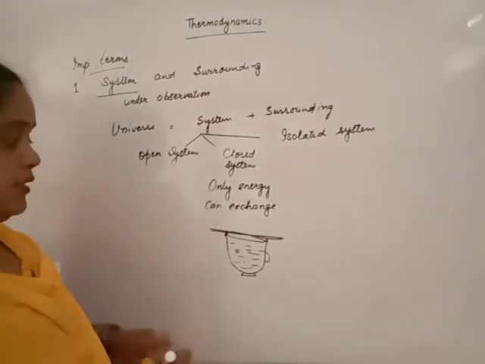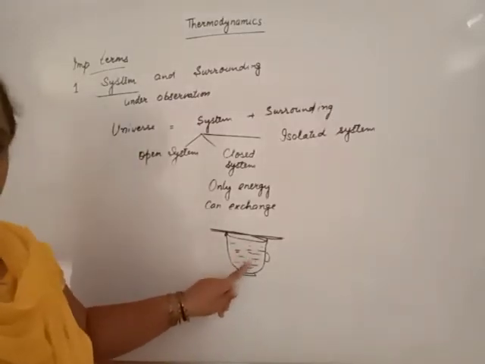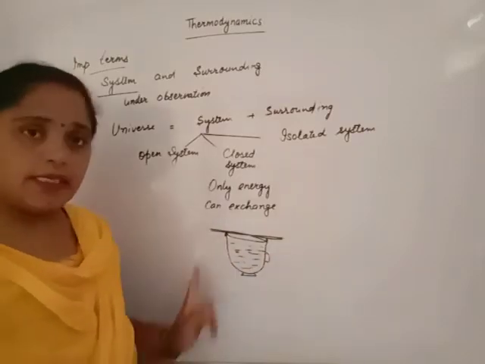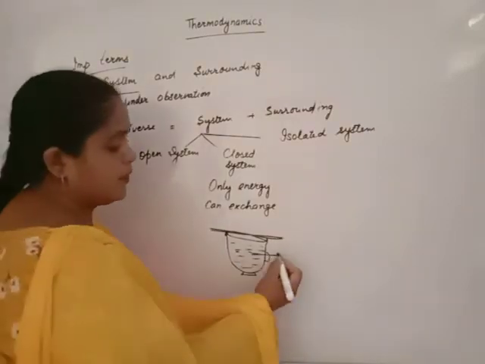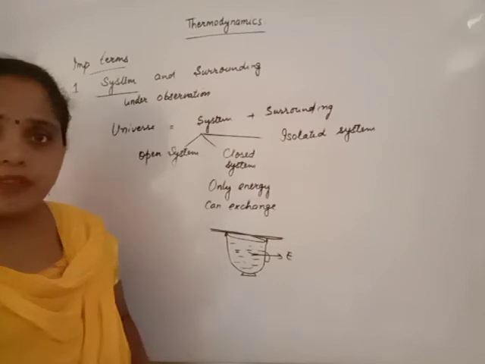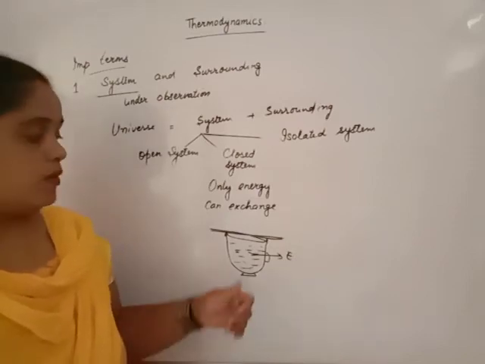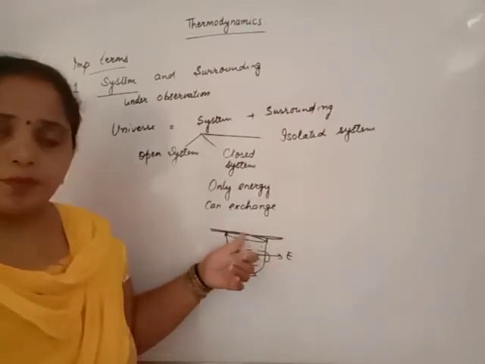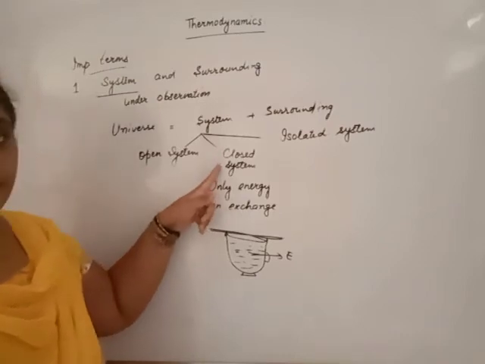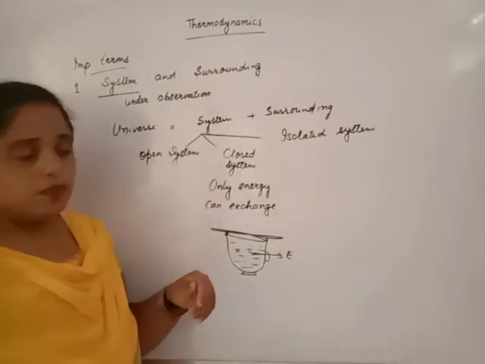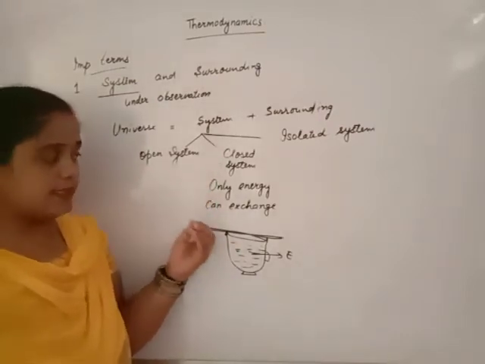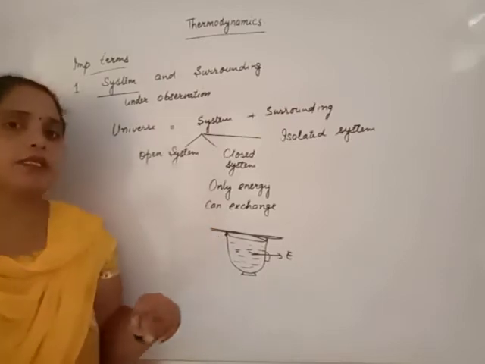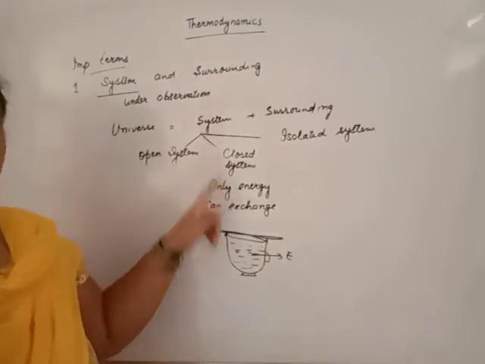That means energy of this system is higher, surrounding is less. Only energy moves out from system to surrounding, but not matter. This is known as closed system. Beta, only energy can exchange between system and surrounding is known as closed system.